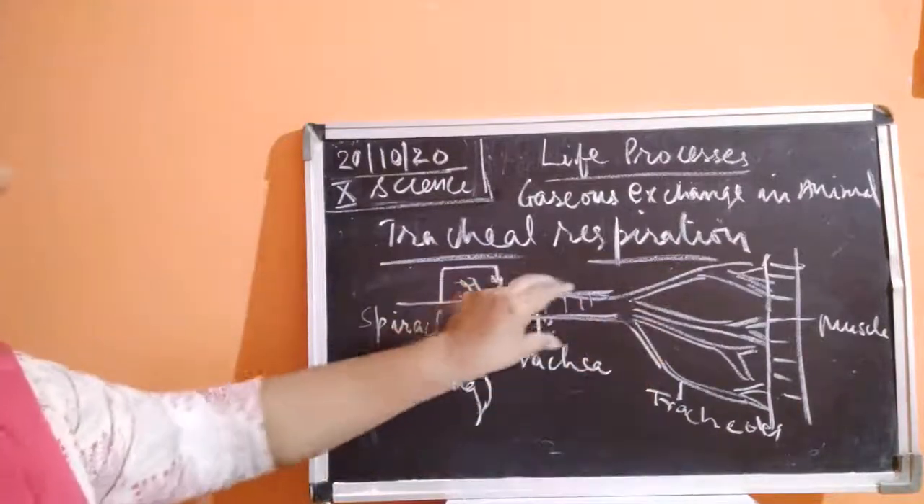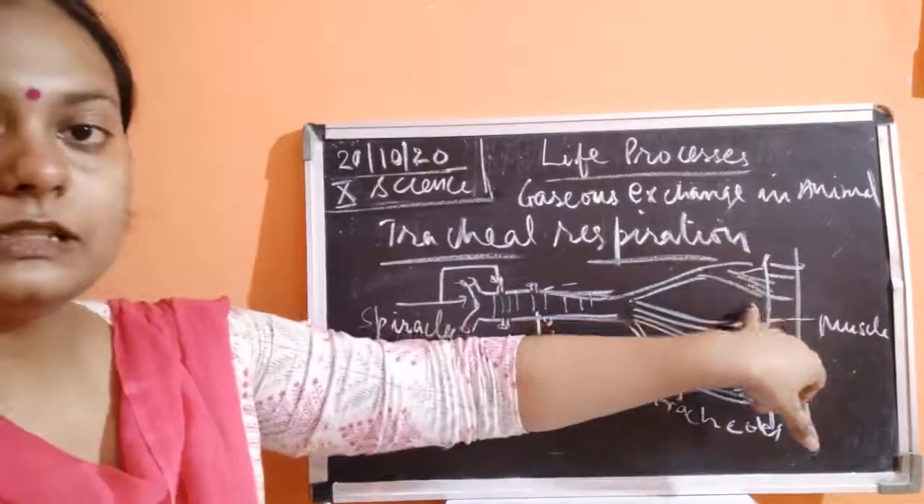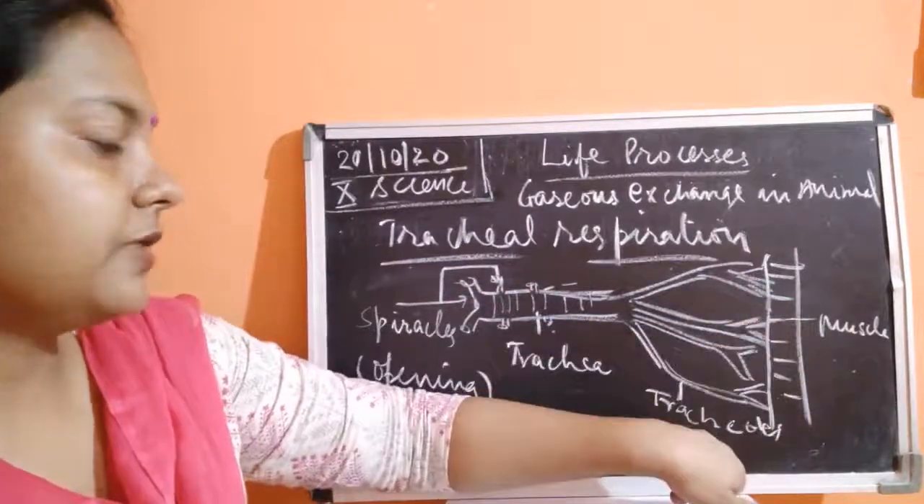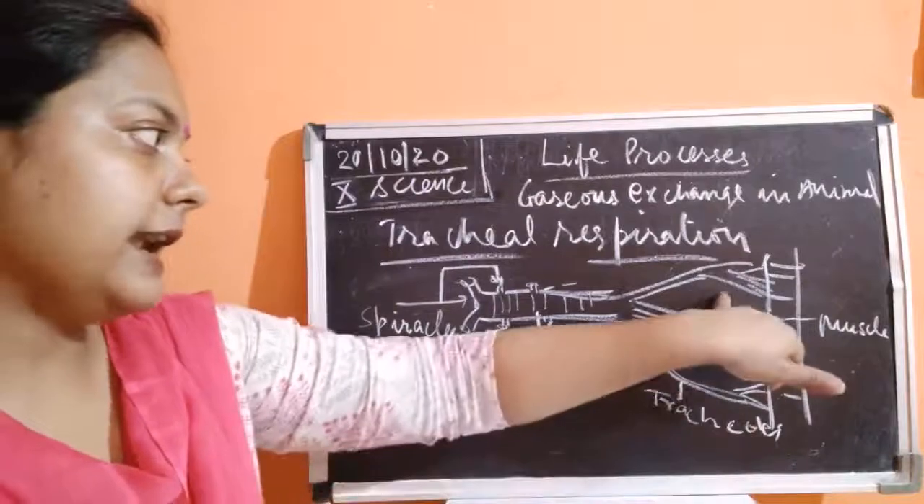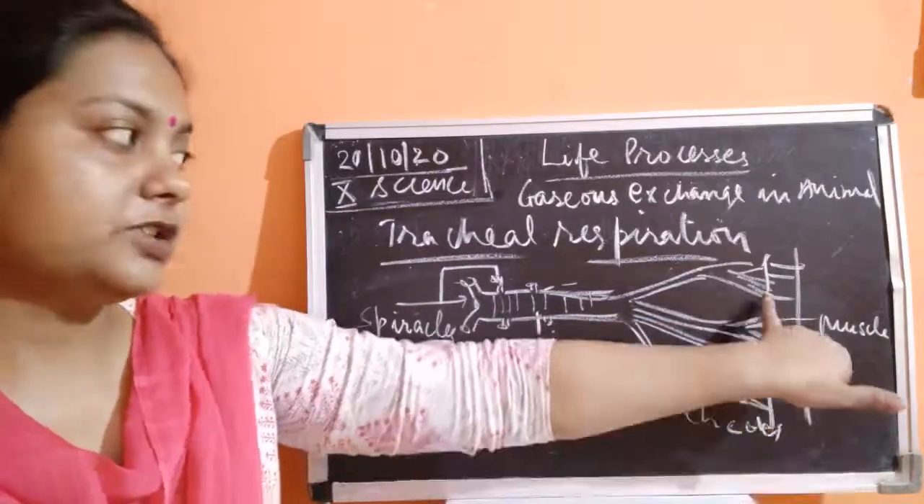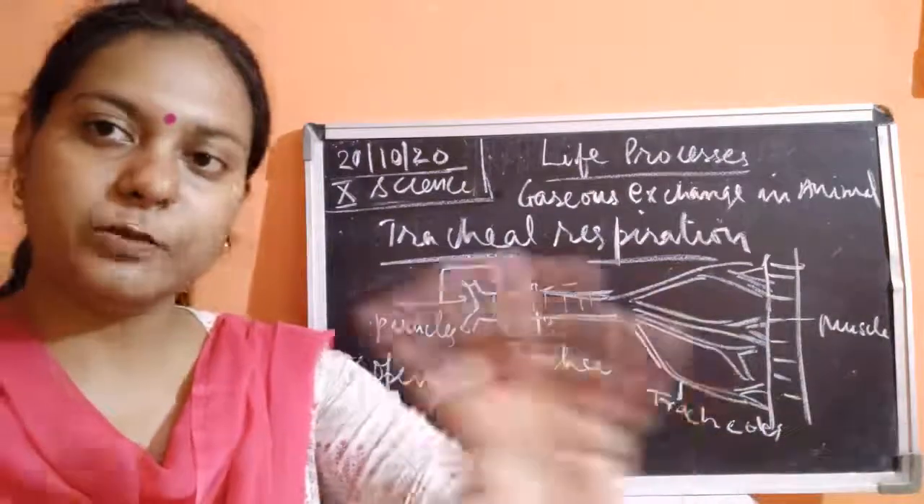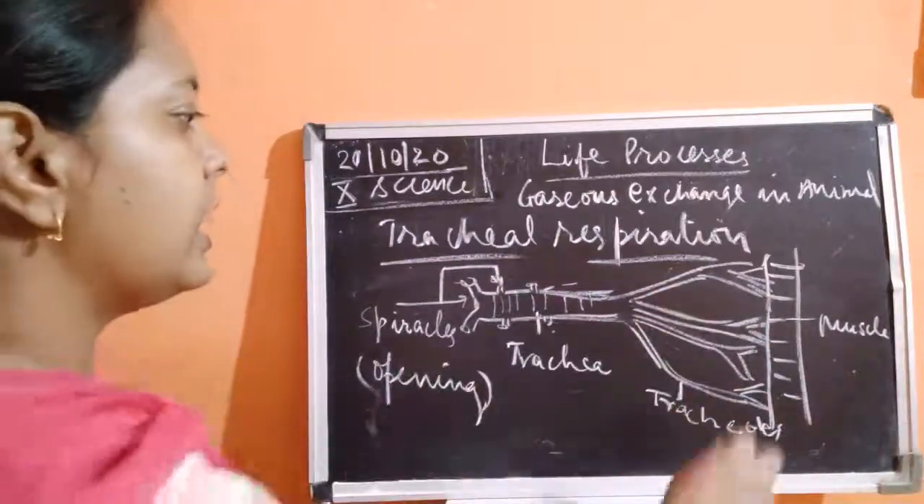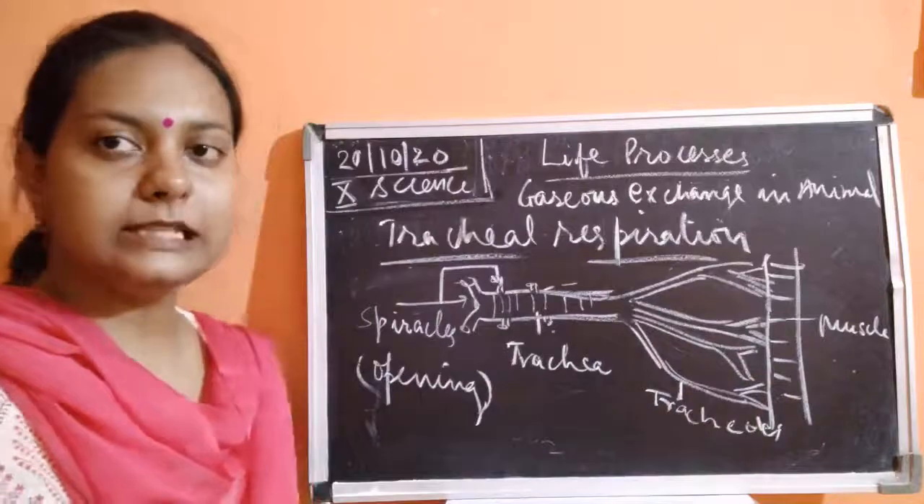This is a long tube. This is going to be branched into the subtubes, which is known to be as the tracheoles. These tracheoles have their connections with the muscles. Muscles means in the whole body parts. Okay, so the animal's body part. Animal here means we are talking about the insect.